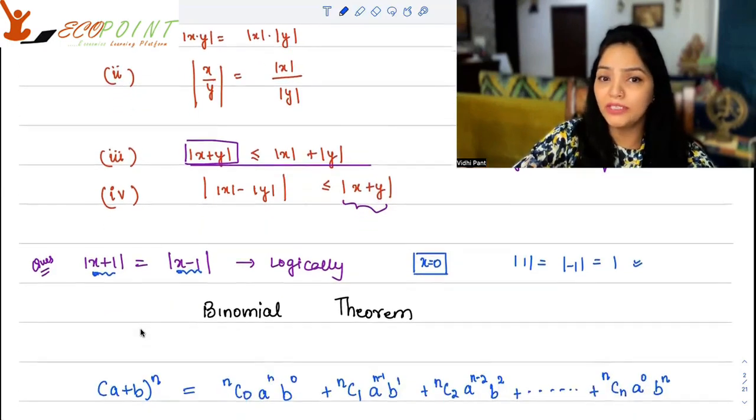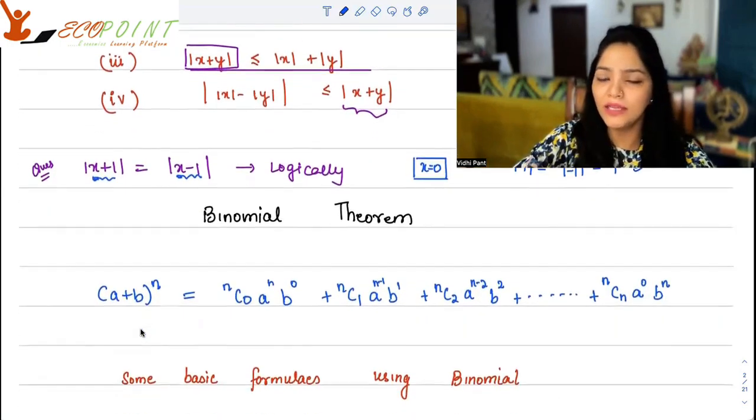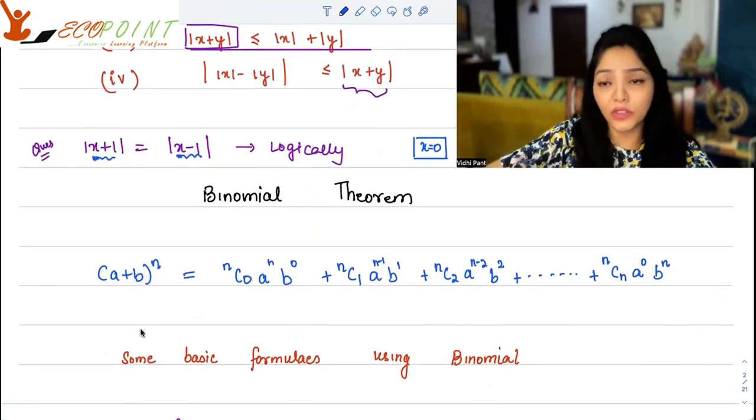Next brush up point is binomial theorem. So at times, binomial theorem questions could be directly asked. Otherwise, you should know the binomial theorem for a few things. For certain formulas, you can create the formulas for yourself. For the knowledge of combinations, counting, you should know the binomial theorem.